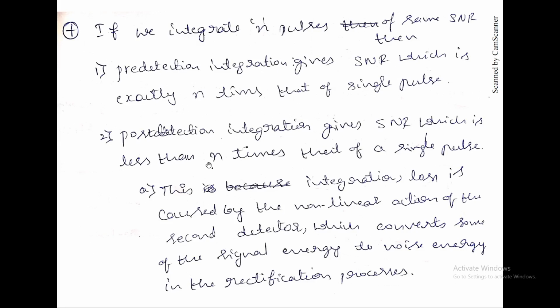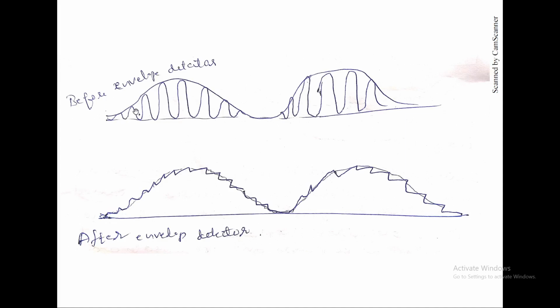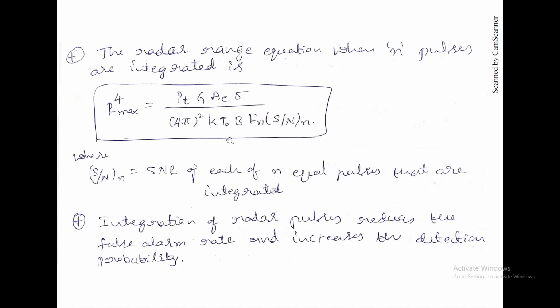Due to this detector, there will be some losses. If you observe, before the envelope detector it will be like this. After the envelope, due to noise and all, it will be a zigzag.